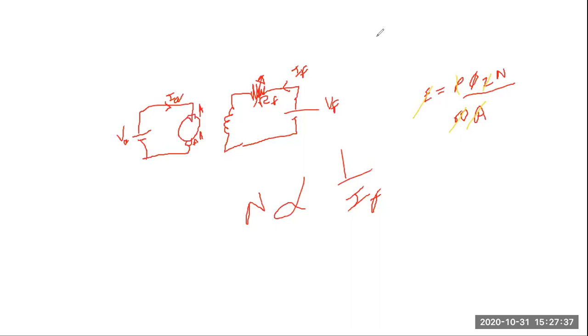So what can I write? I can write that 1 is equivalent to phi multiplied by N, and you know that the field flux in a separately excited DC motor is proportional to the field current, that is IF. So from this we can say that N is proportional to 1 upon phi, and so N is inversely proportional to the field current. Is there any query up to this? Please let me know.